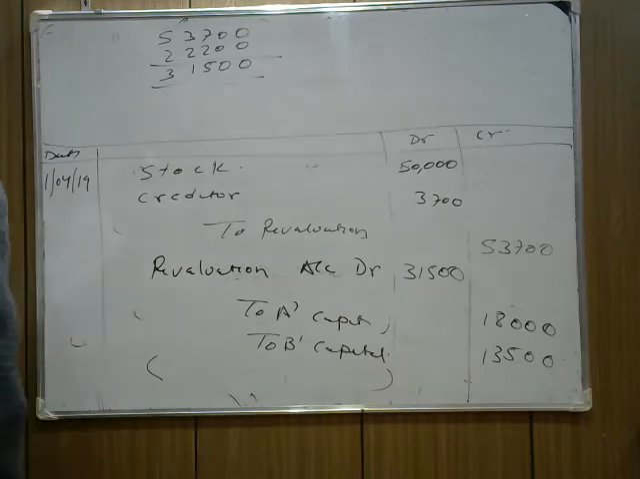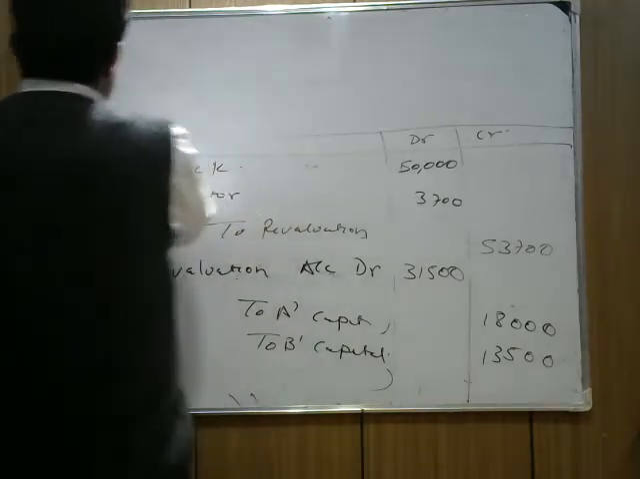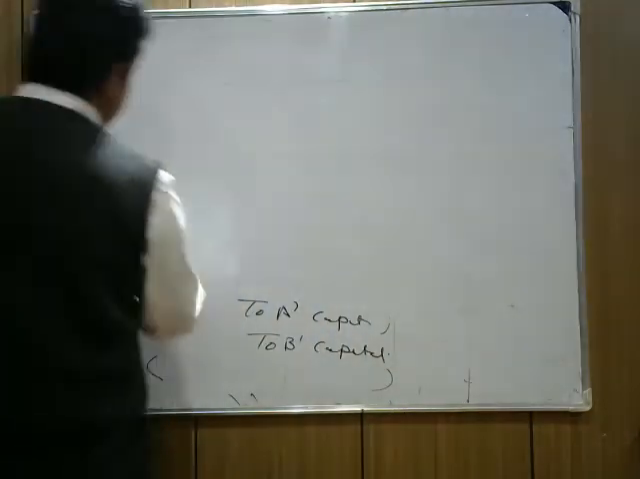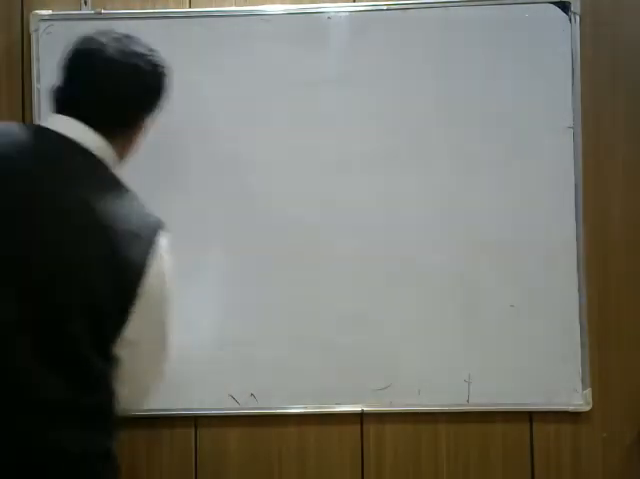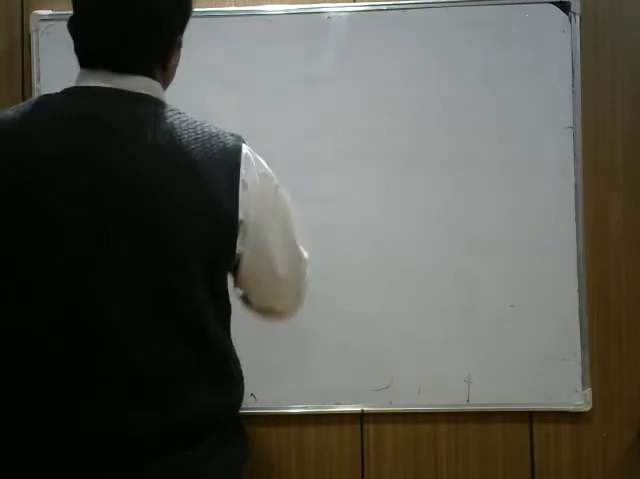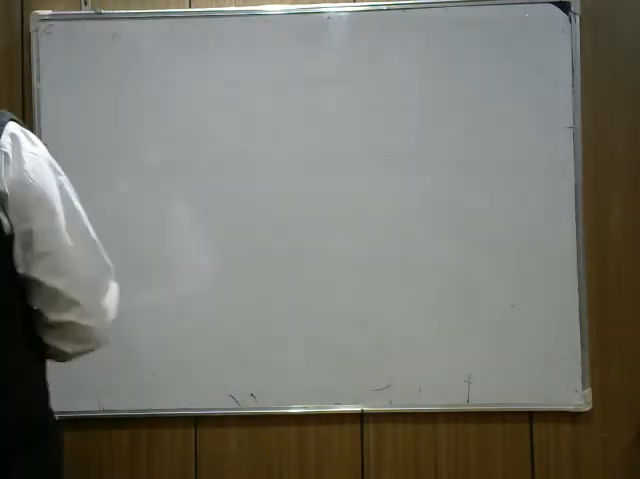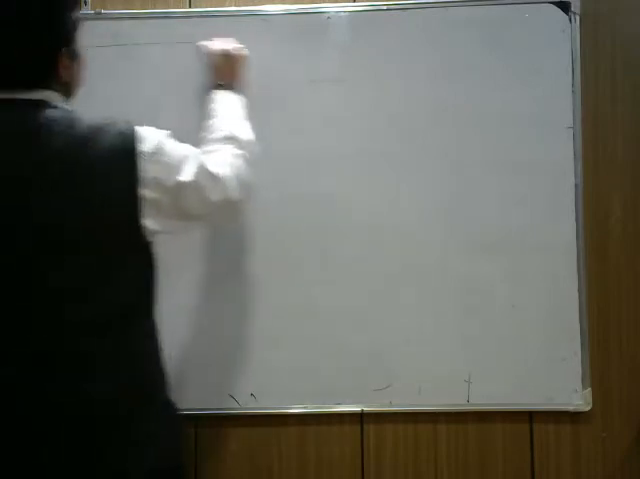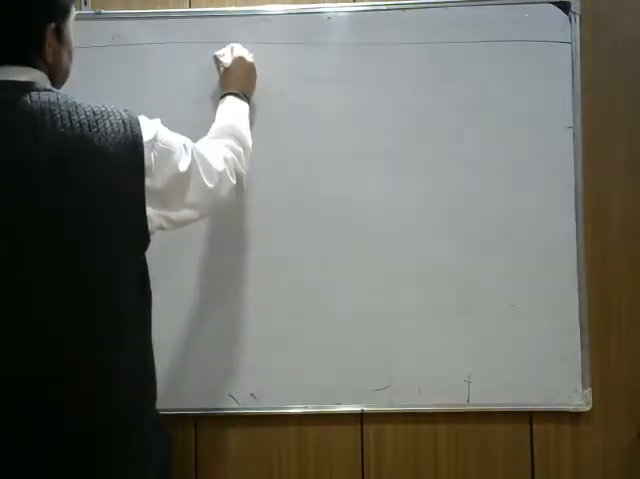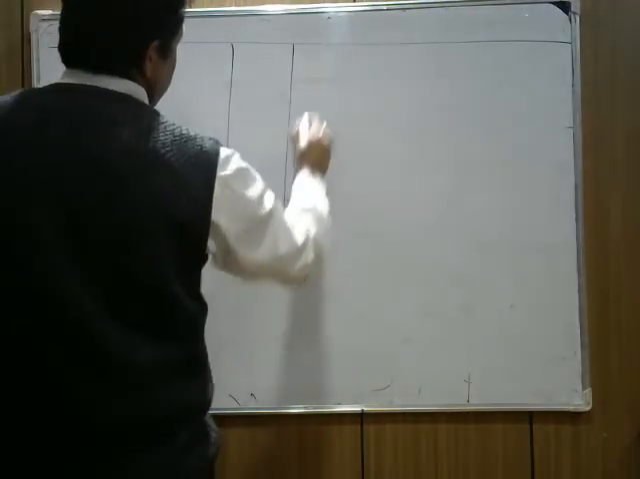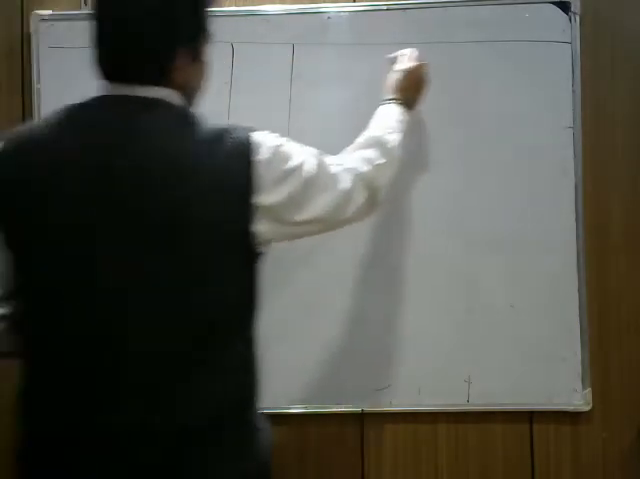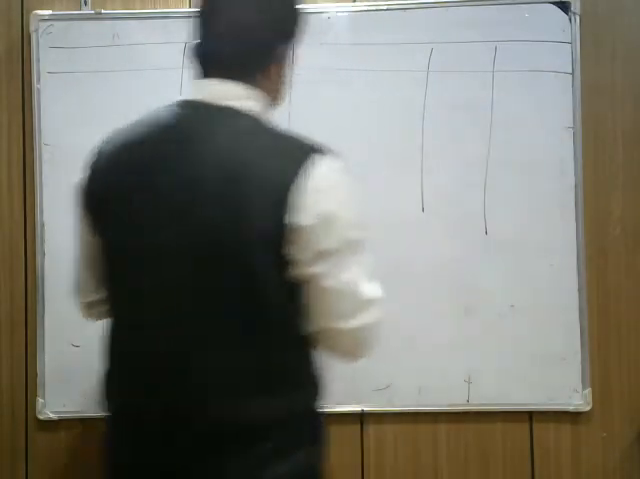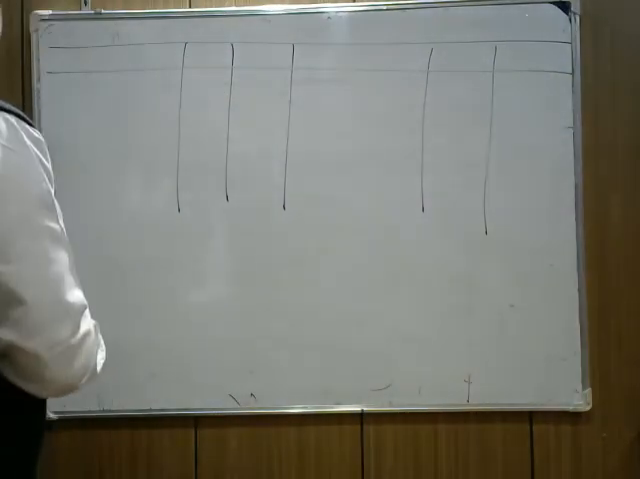Next part is how we make the partners' capital account. There are two more accounts we need to prepare. The first one: prepare partners' capital account and balance sheet. So we need to prepare the partners' capital account first. There are two partners. We write partners' capital account, A and B.